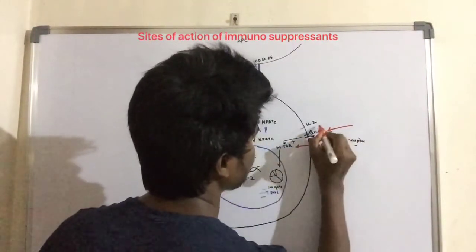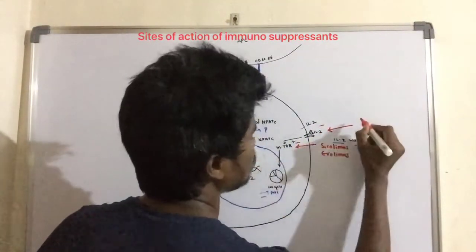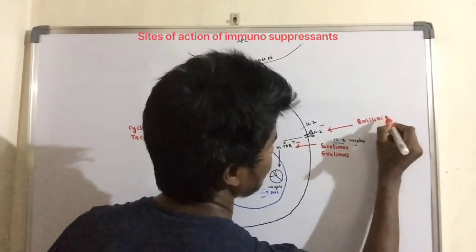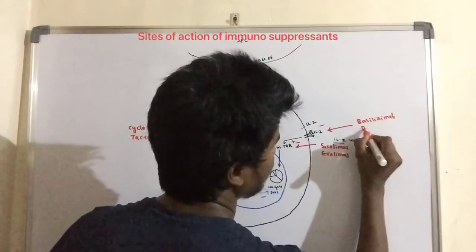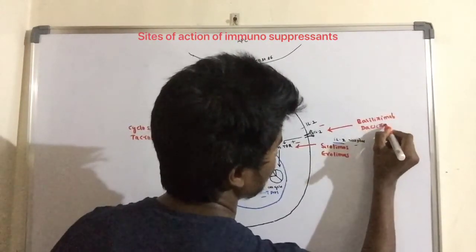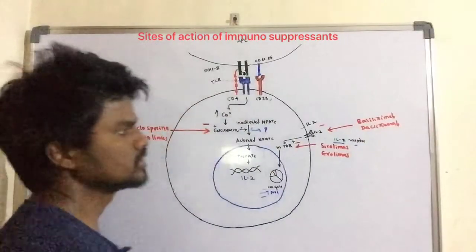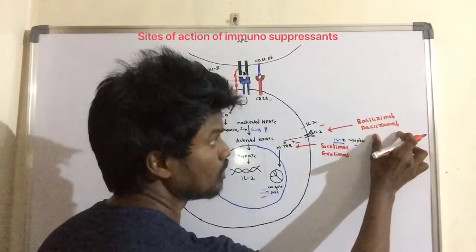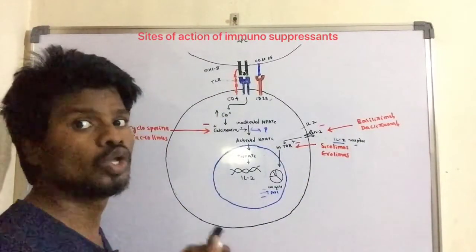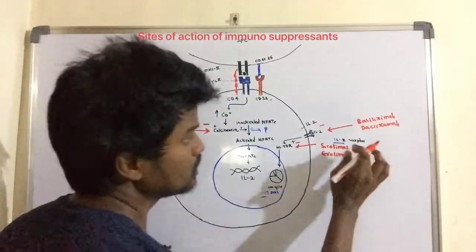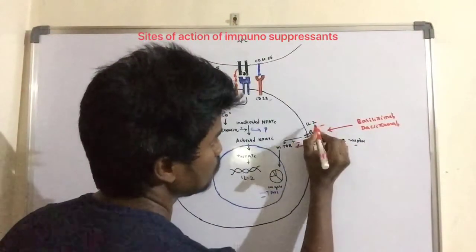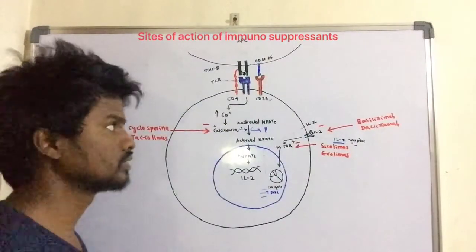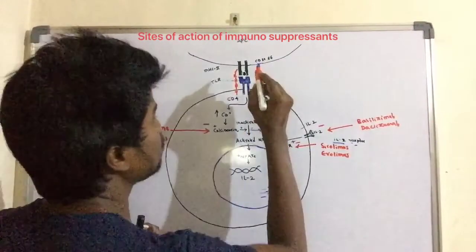For example, basiliximab and daclizumab. Both basiliximab as well as daclizumab are interleukin 2 antagonists. So these agents directly block the activation of the interleukin 2 receptors. Okay, we will see some more agents.